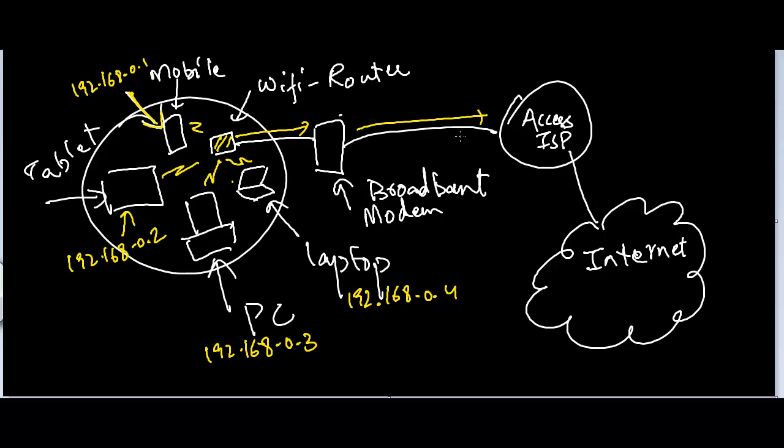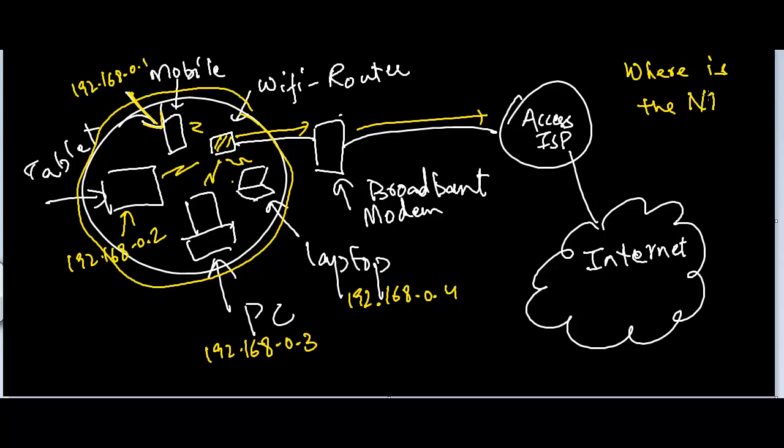So where is the NAT device? Because we are using private IPs here, right? So where is the NAT device? Somebody has to provide network address translation, because our private IPs cannot directly connect to the internet. We need the help of a NAT device. In this situation, this broadband modem, which is on one side connected to our home network and on the other side it is connected to our access ISP, is the NAT device.